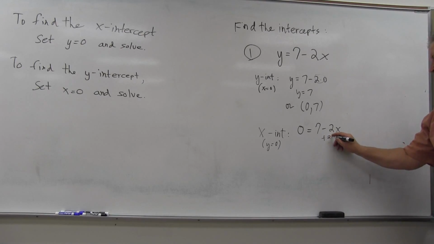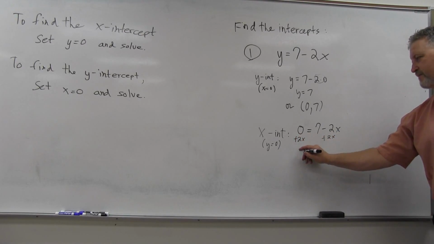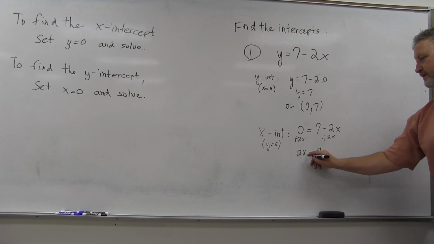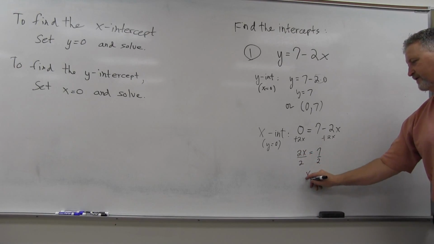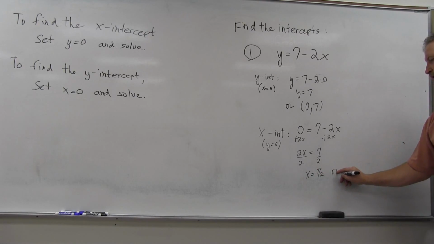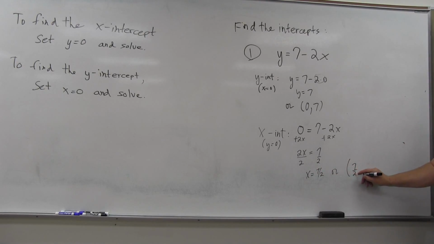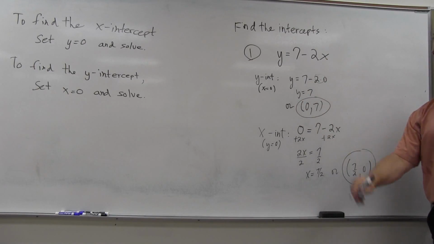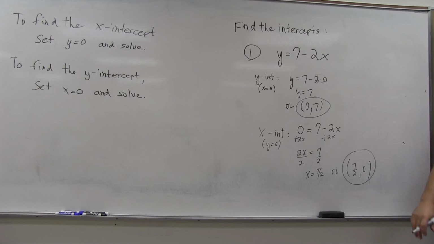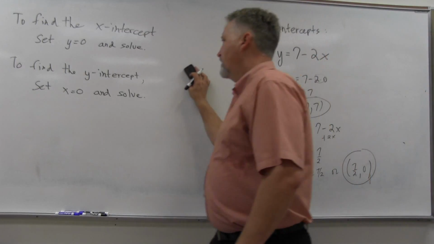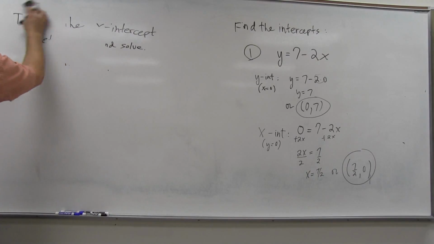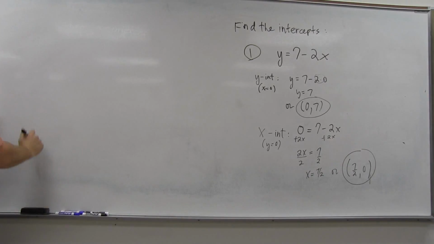If we add the 2x and divide by 2, we get 7 halves. X is 7 halves, that's our x-intercept, or if we write it as an ordered pair, it'd be the x is 7 halves, the y is 0. So those are my intercepts. Fairly simple. You can run into all sorts of solving. I mean, that's why we talked about solving equations earlier.